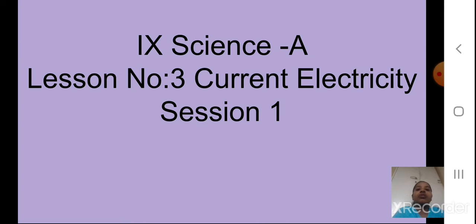Yes, now today we are going to start with a new lesson, that is current electricity, and this is our session 1. Students, today's part is introductory, and some of the concepts you have already studied in your previous standards. So we will just see what is electricity, is it important in our day-to-day life, and some of the concepts related to current electricity.